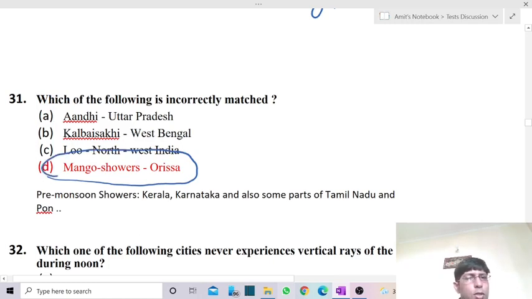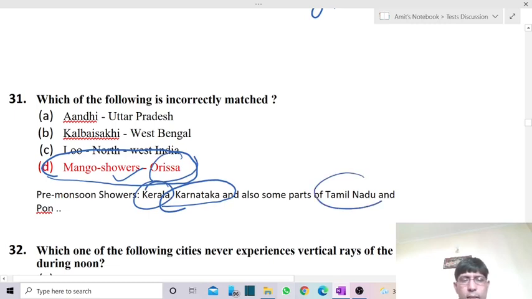Mango shower is not found in Odisha, but in Karnataka, Kerala, and Tamil Nadu. Over this part we have the presence of the mango shower.